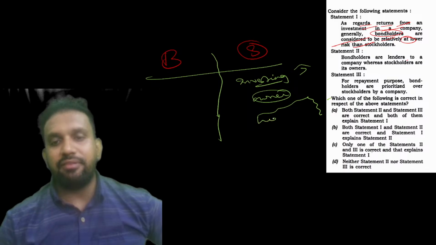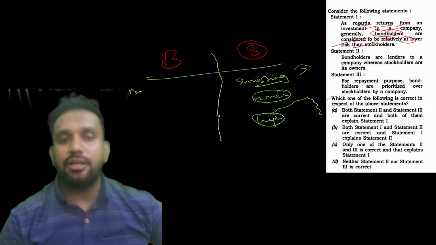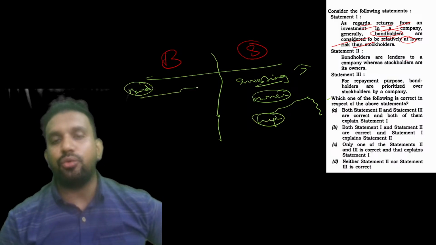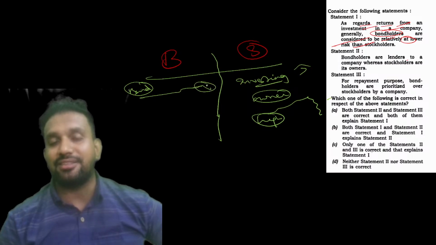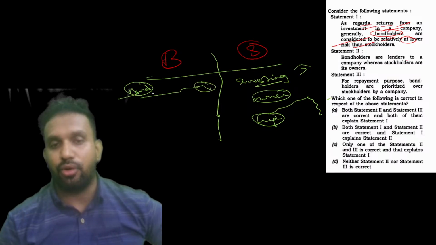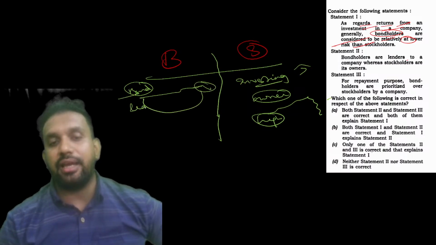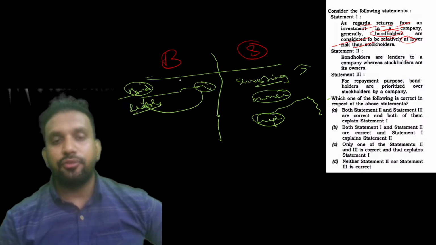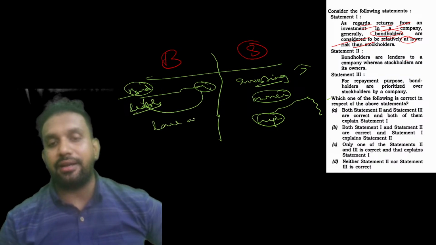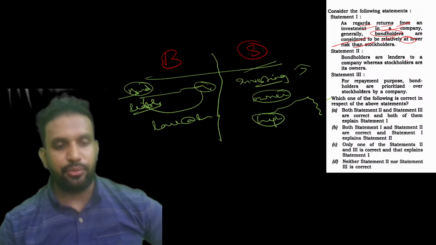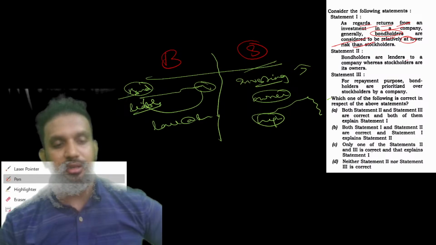So you are at relatively higher risk, whereas with bonds it is properly written that whether the company sails or sinks doesn't matter to the person who has purchased the bond. The company was and is liable to pay him back. So bonds are relatively lower at risk, that is very true, whereas shares are higher at risk, that is also very true. So the first statement here is right.